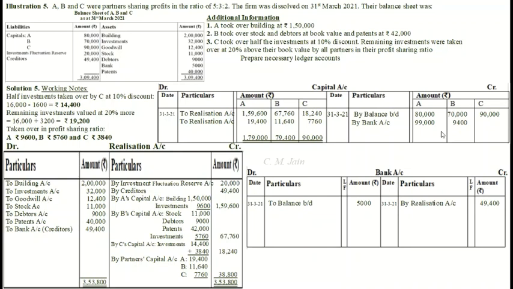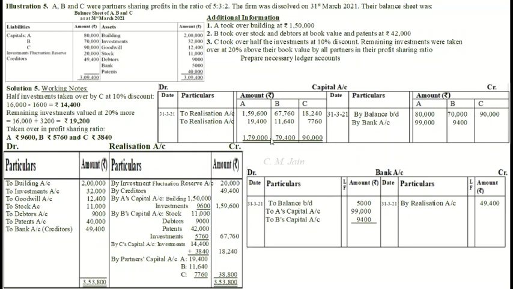Second effect of this, these two amounts brought by A and B. Yes, bank account debit side. To A's capital account 99,000, to B's capital account 9,400. In C's column debit side, total is 26,000, whereas credit amount is 90,000.